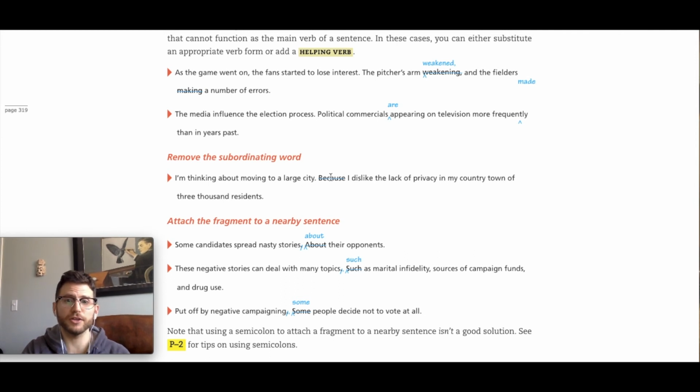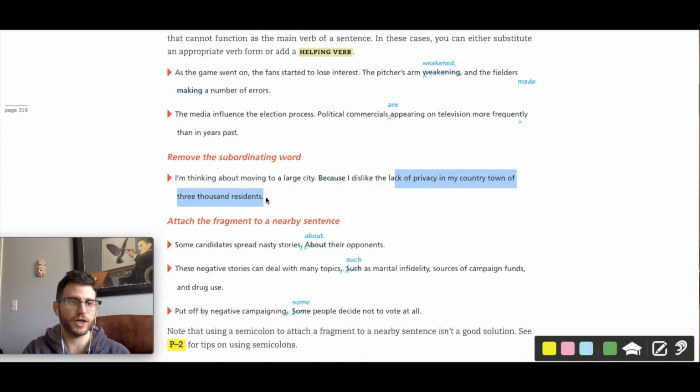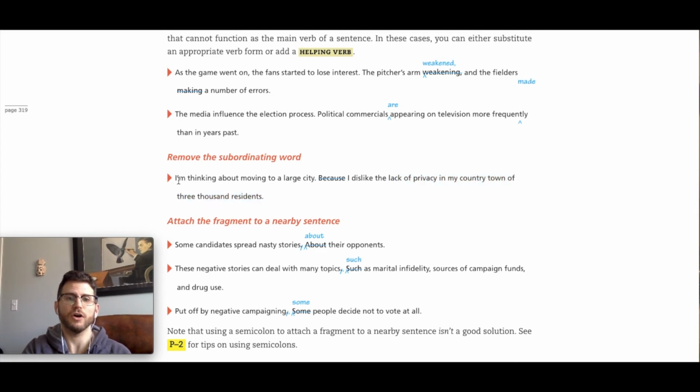Because now if you get rid of because, you get rid of that subordinating conjunction, now you have subject, verb, object, you've got a complete sentence. You've got an independent clause. Okay? So I'm thinking about moving to a large city, period. I dislike the lack of privacy in my country town of 3,000 residents. Perfect.